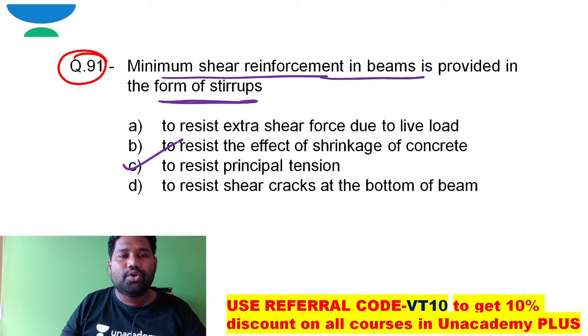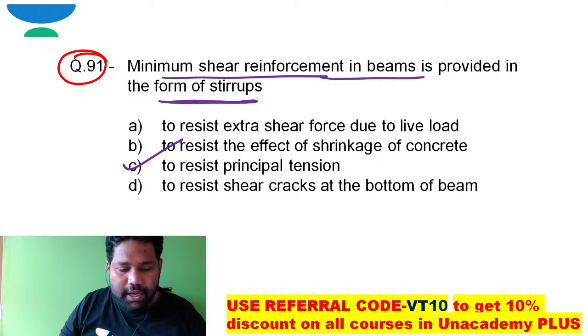I just want to show you how this principal tension is resisted by this minimum shear reinforcement in beams. Okay, one second, let me explain how.